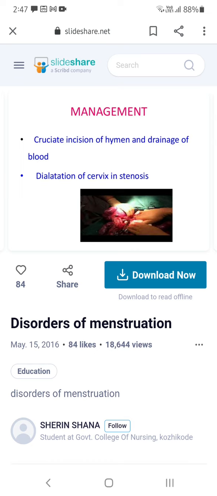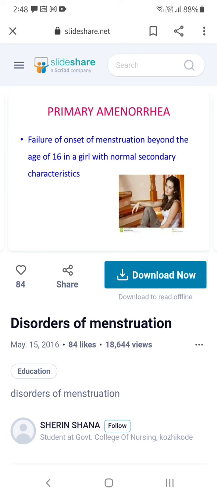If it is cervical stenosis, dilatation of the cervix can be done. They will insert a tube, like a rubber band, so that it opens the cervical opening.